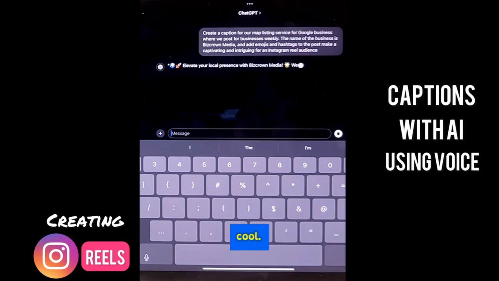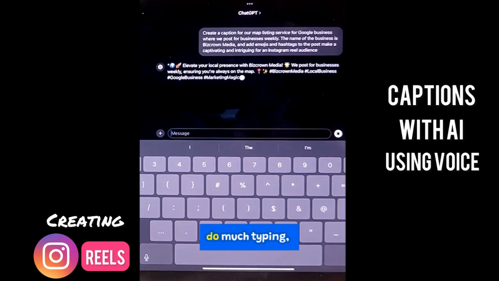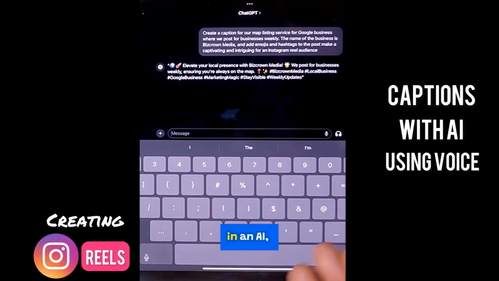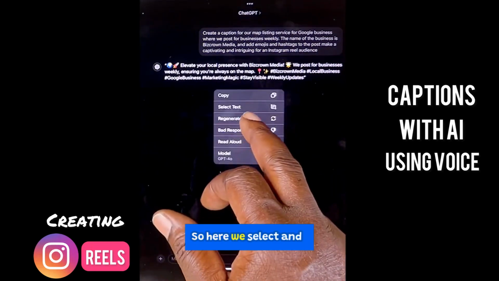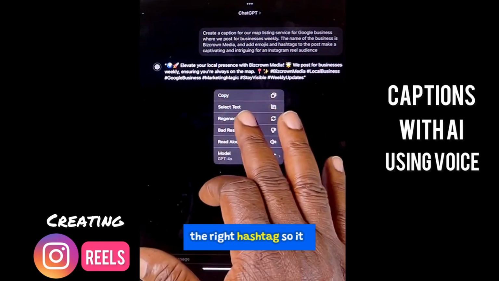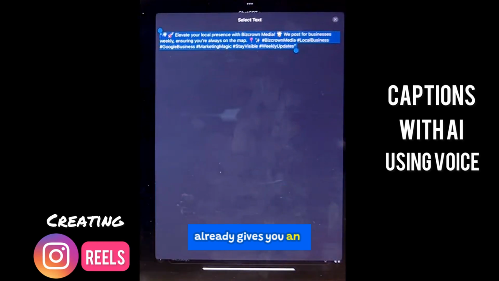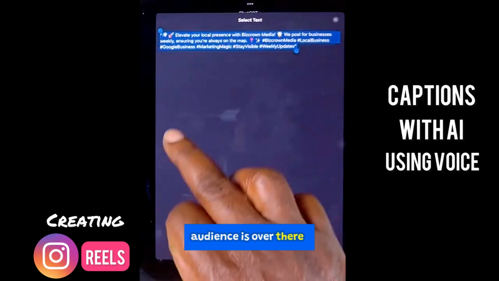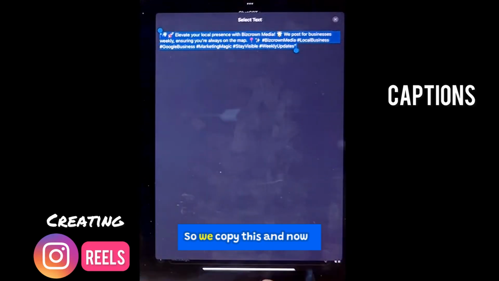And so this is what is cool. Without even having to do much typing, you can get the right content that you want by just simply using your voice to get the content in an AI tool. So here we select, and you can see it's added the right hashtag. So it already gives you an idea of what your audience is over there and what they might be looking at. So we copy this.